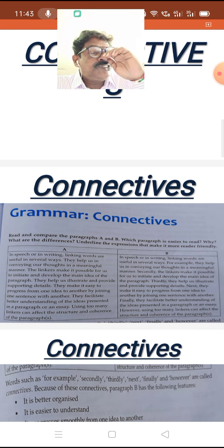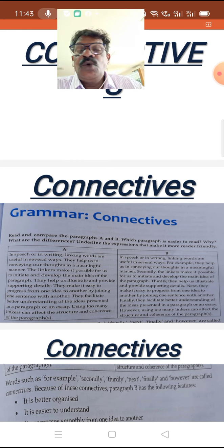The connectives chapter you can find on page number 69 of your textbook. So I request those who have textbooks to please follow the textbook while I read and explain. And those who do not have a textbook, please listen to me very carefully.